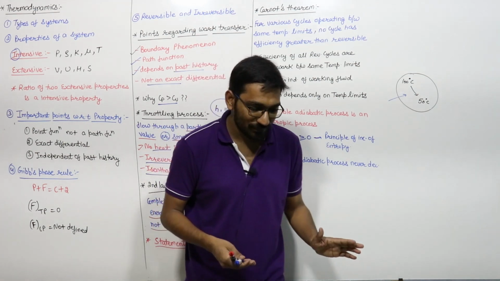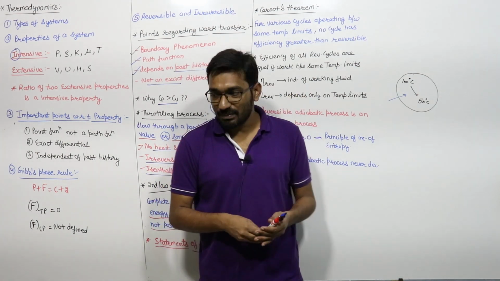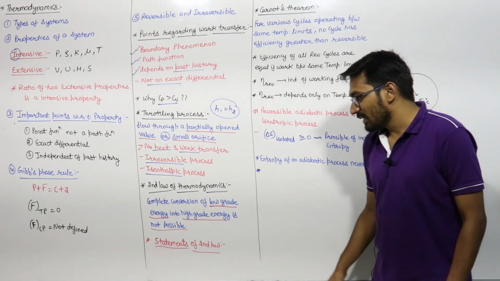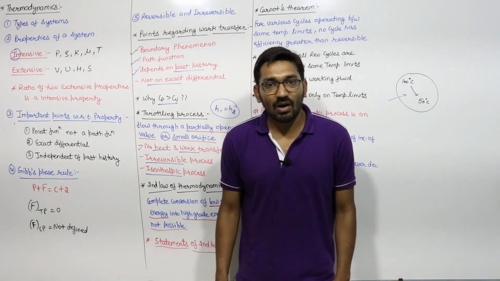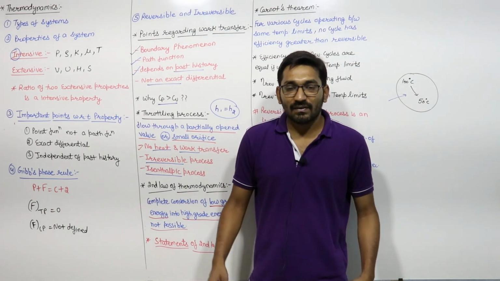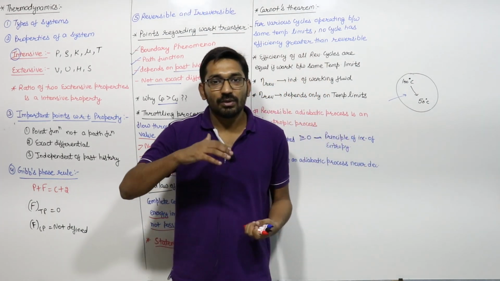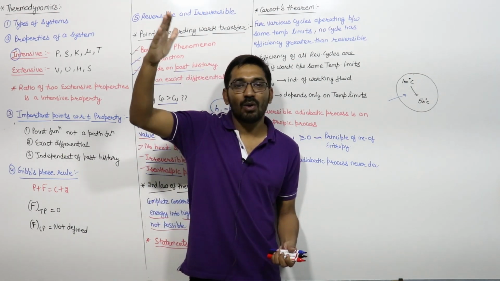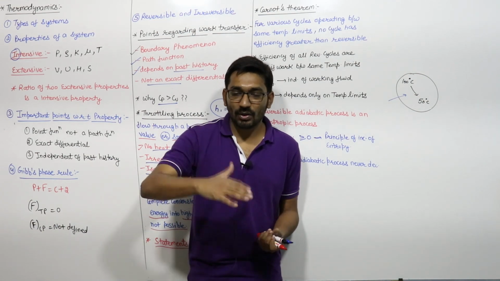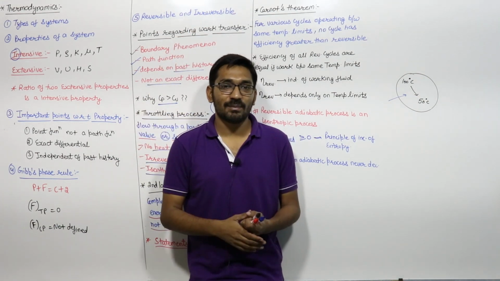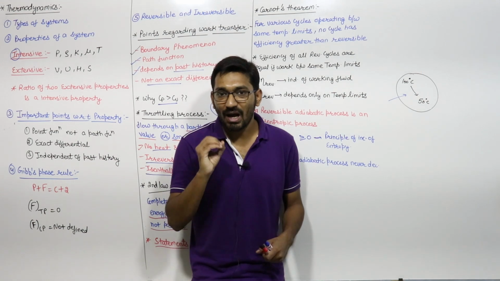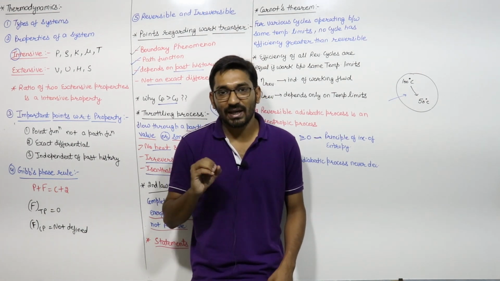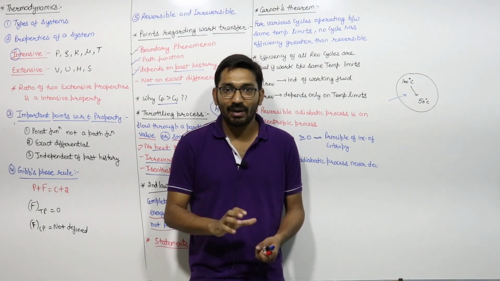It is not possible. So from the Kelvin-Planck statement we get the heat engine concept, and the second statement is the Clausius statement. Clausius statement says that if you want to transfer heat from a low temperature body to a high temperature body, then you have to give some external work to the cycle.